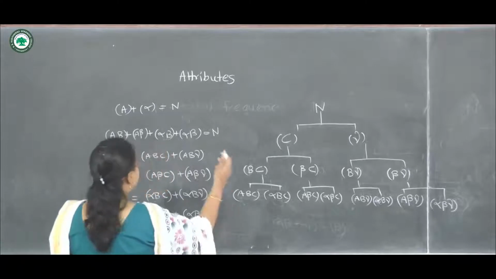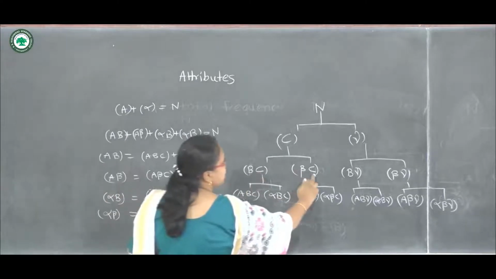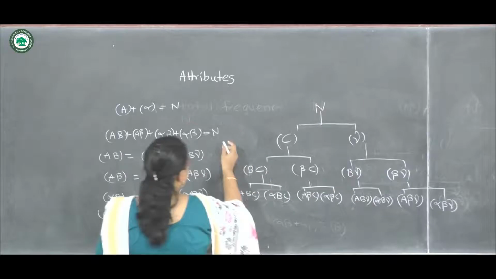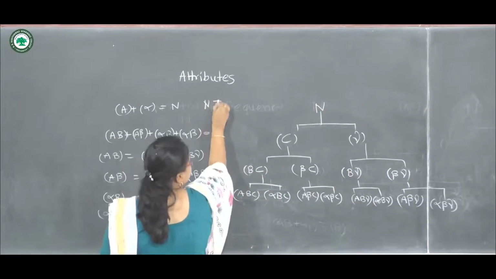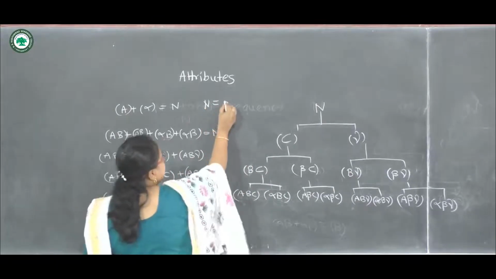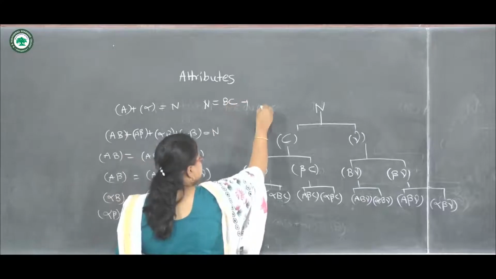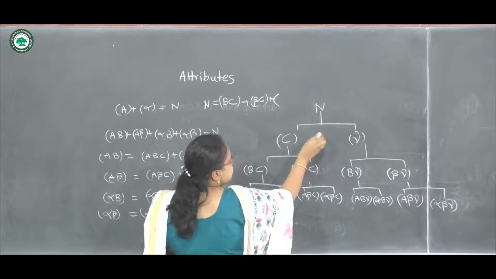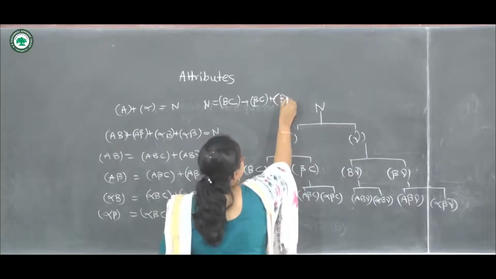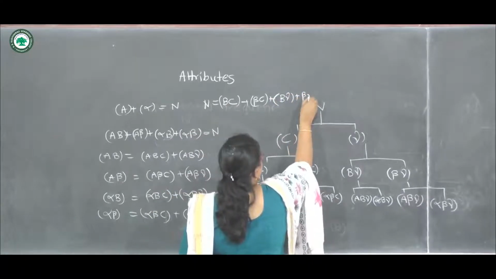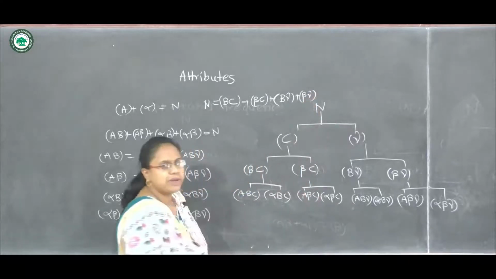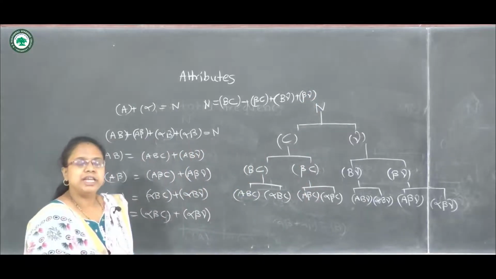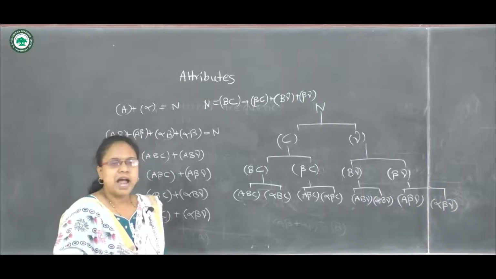Also we can write here capital N equals the addition of these 4. So N equals BC plus beta C, plus B gamma and beta gamma. So in this way we can also write the relation between 3 attributes.